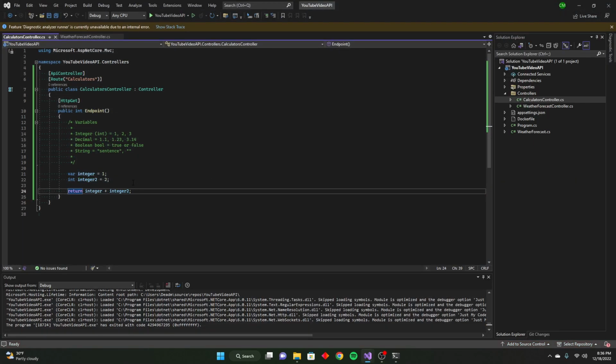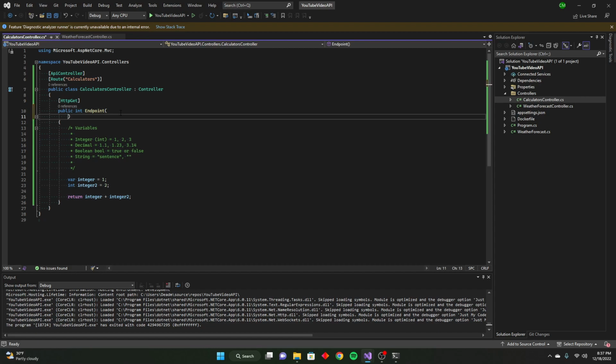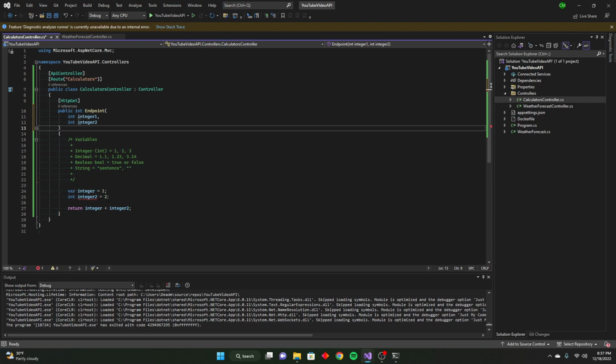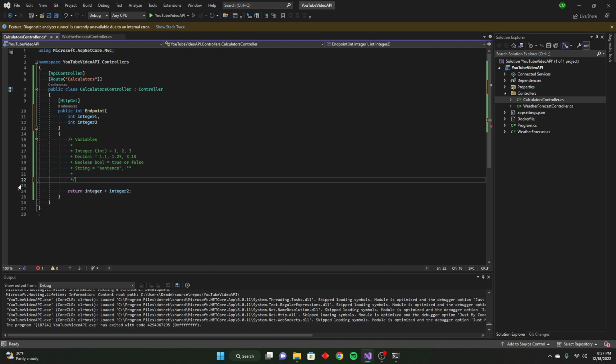So what if we want to have someone enter in some integers or numbers? Well, that's pretty easy. We can also just do this int, integer 1 again, or integer 2. I'm going to have to get rid of this and integer because we no longer need that.